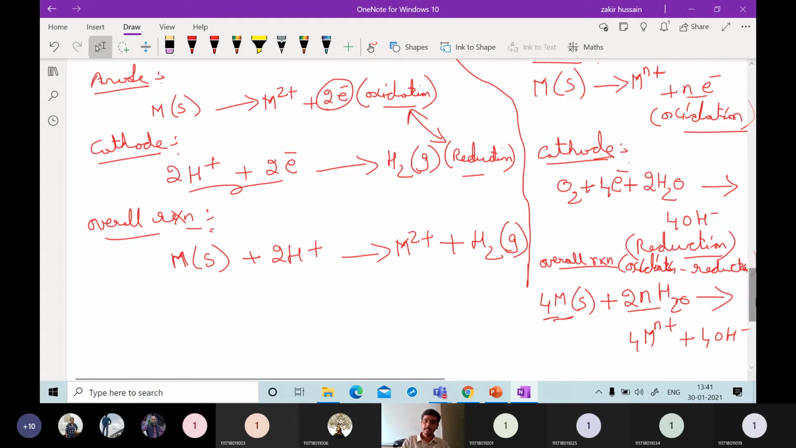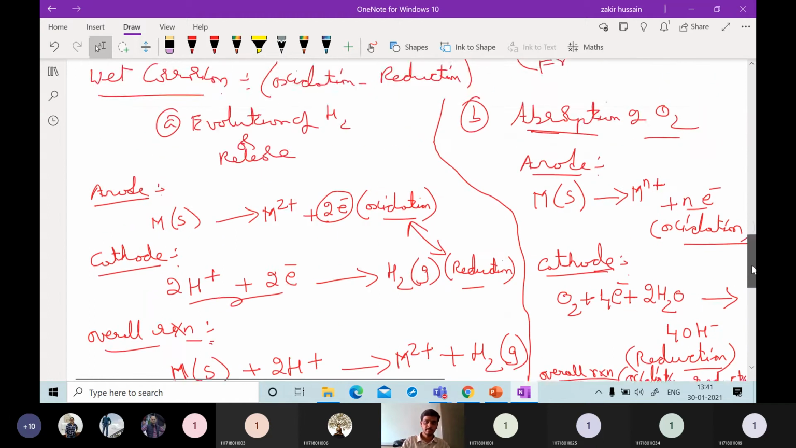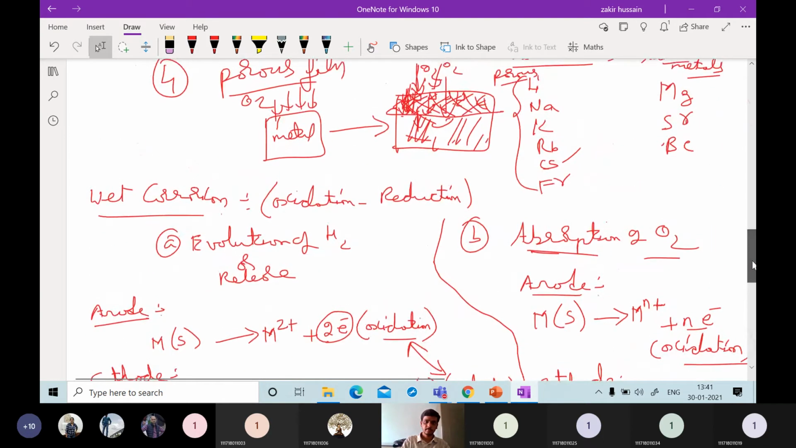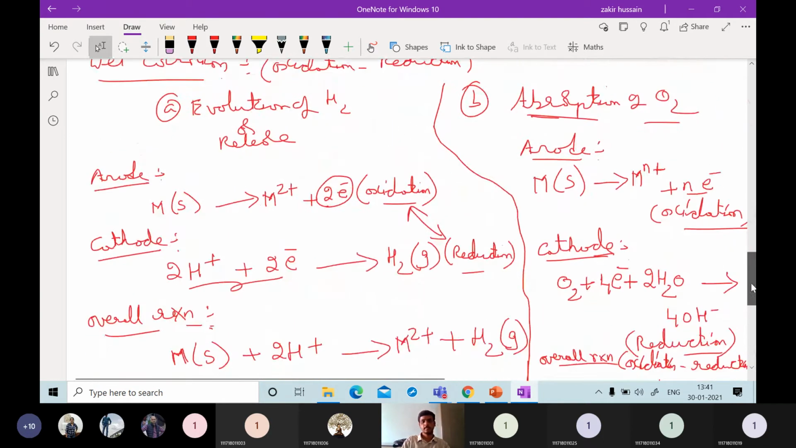Okay, the mechanism, is it okay now? Wet corrosion. Yes, sir.